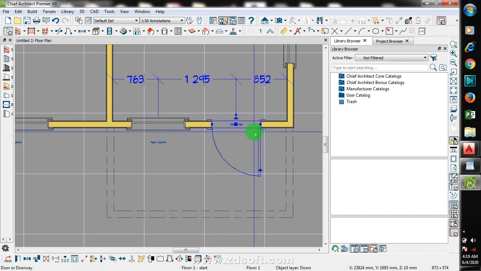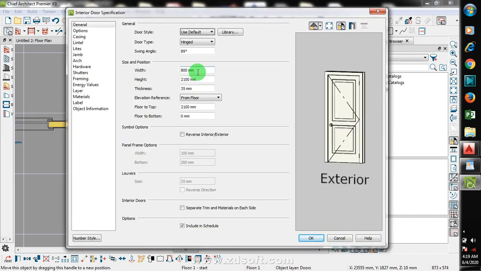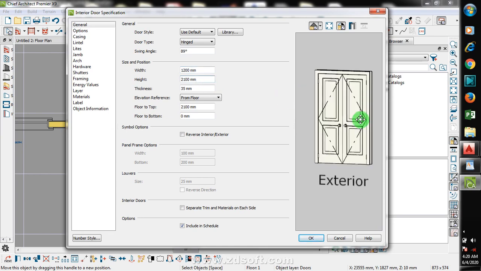Now you can see I can change the size of this door. Let's say I want it to be 1200. You can see it has actually made it a double door for me. The height is 2100, which I'm going to leave at that.